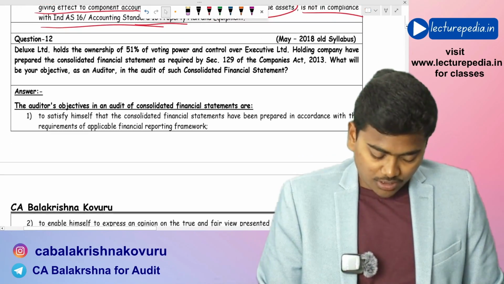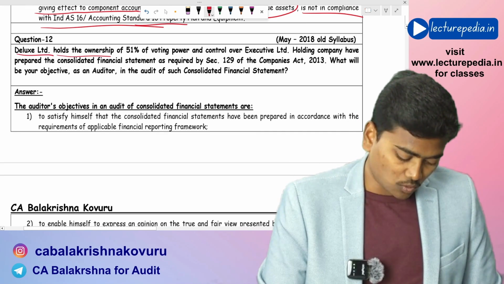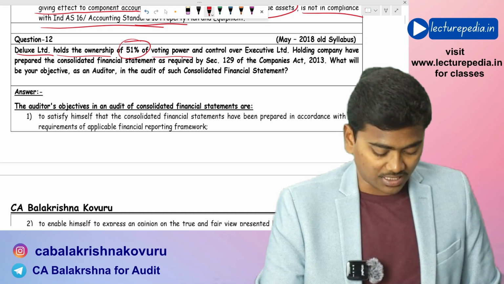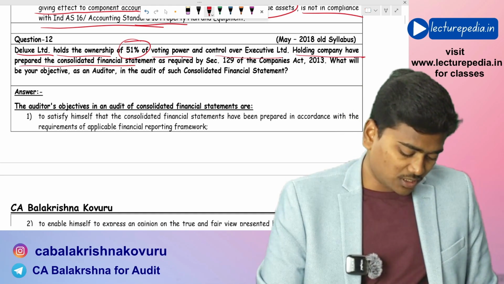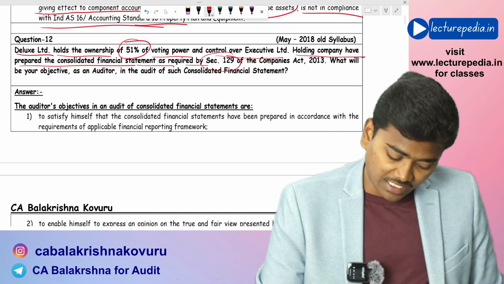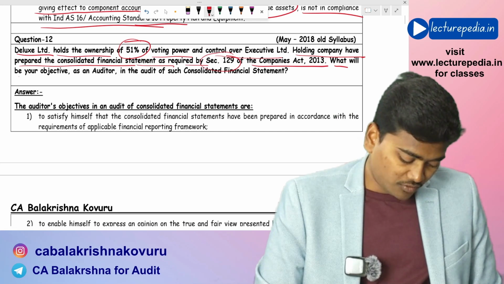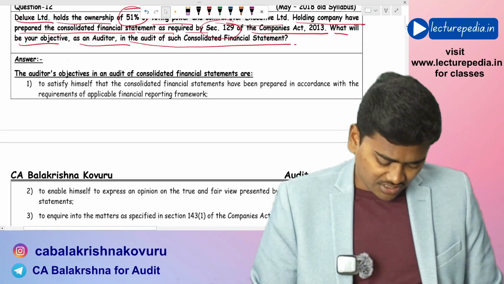Moving to question number 12. Deluxe Limited holds ownership of 51% of voting power and control over Executive Limited. Holding company has prepared the consolidated financial statements as required by section number 129 of the Companies Act 2013. What will be your objectives as an auditor in the audit of consolidated financial statements?